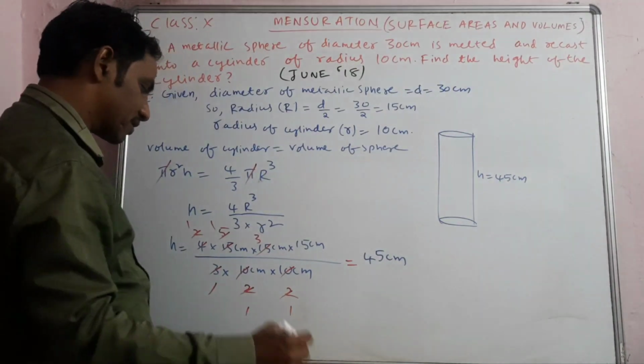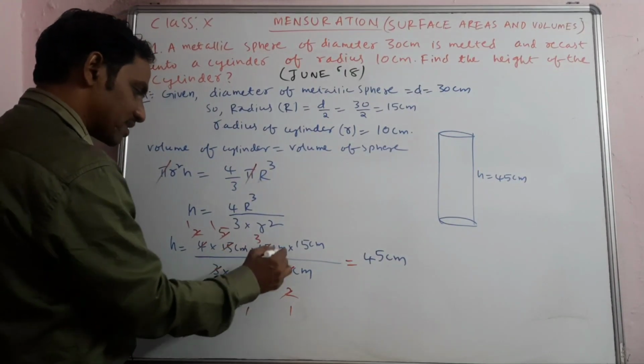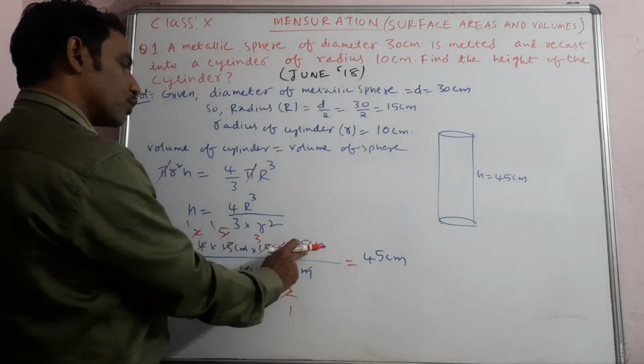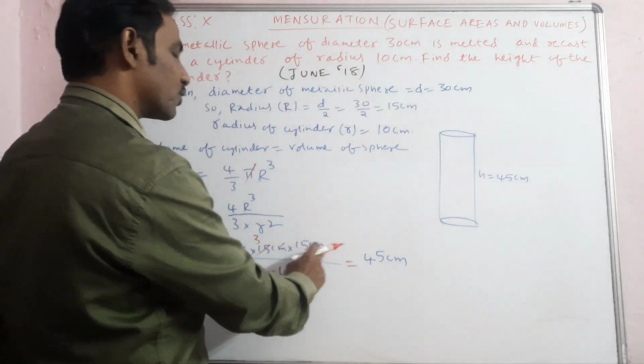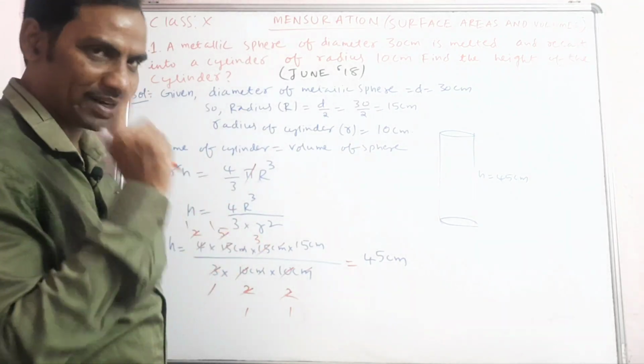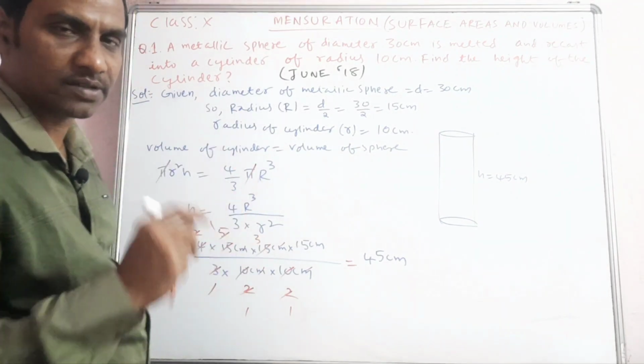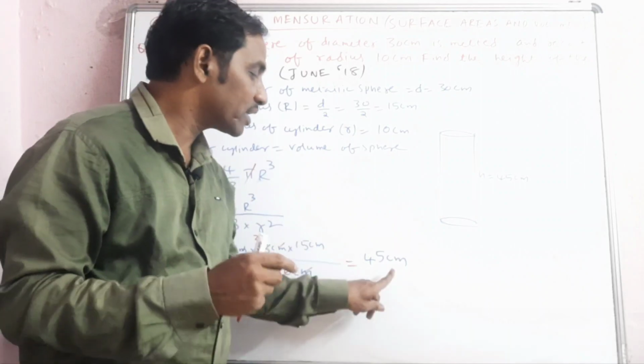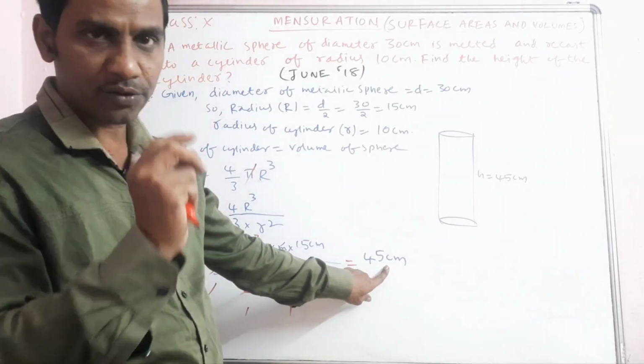You can imagine it like this also: 1 centimeter gets cancelled, 1 centimeter gets cancelled, so only 1 centimeter is left in the numerator, so you will get centimeter only. Whenever you have length, height, breadth or radius, only one dimension, you will get only 1 centimeter as a unit, not centimeter square.